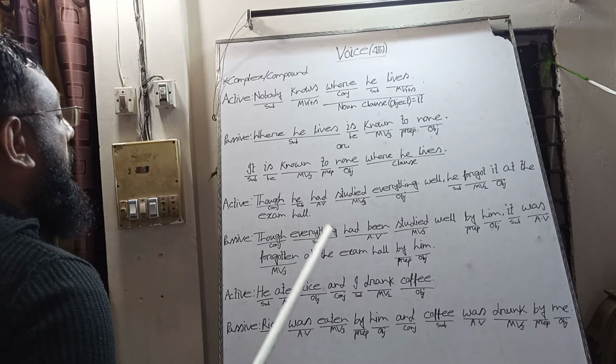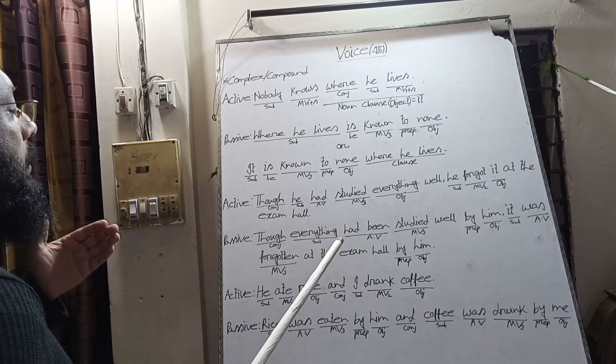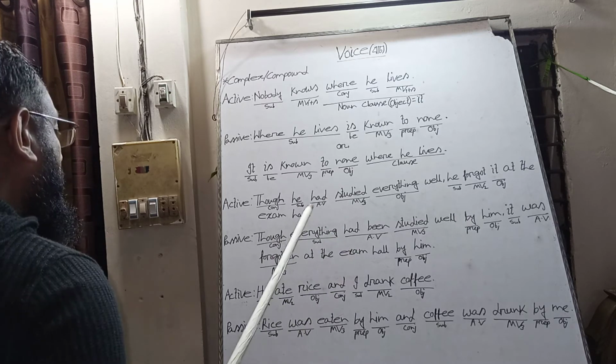In this way we can easily convert from active to passive.